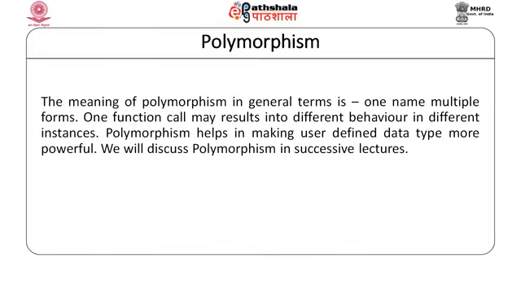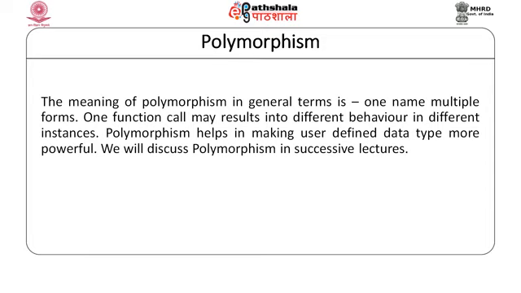Then another object oriented concept that helps us make the application simpler or help us manage the complexity in a better way and making our code compact and easy to understand is one which is called polymorphism. The literal meaning of polymorphism is one name multiple forms.